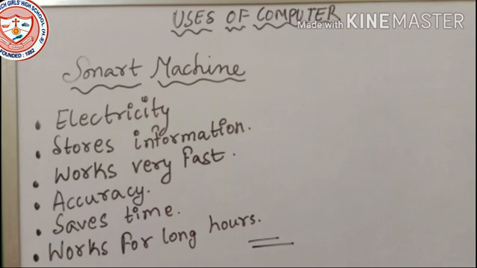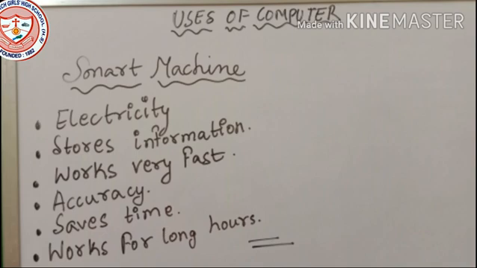We need to get sleep. We need to eat. Then we can work. But a computer never gets tired. It can work for a very, very long time. Okay, so these are the points by which we know that a computer is a smart machine.